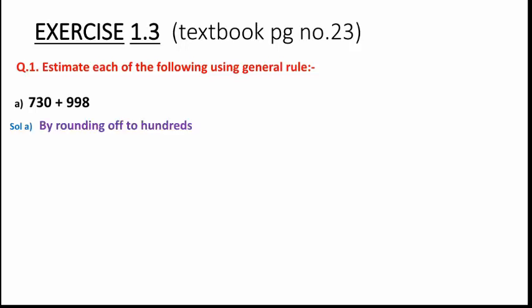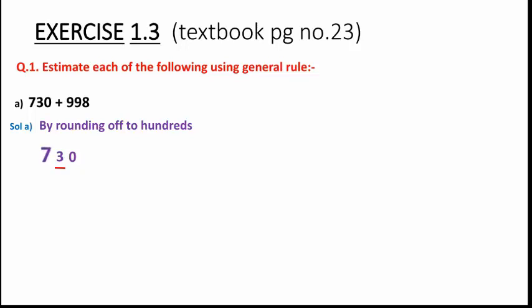Fine. So you can see the digits we have in the given number, it is up to the hundreds place. So we have to round off this given number to the hundreds place. Understood? So we will take each number one by one and find its rounding off. Then we will solve it as per the need of our given question. Fine. So 730, the digit present in the hundreds place, you can see, is 7.